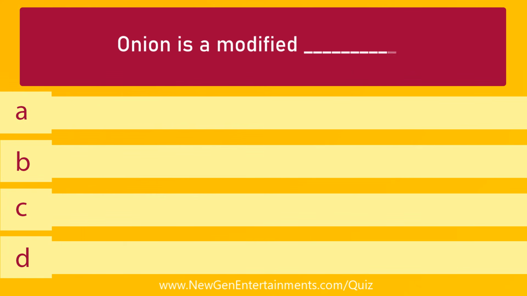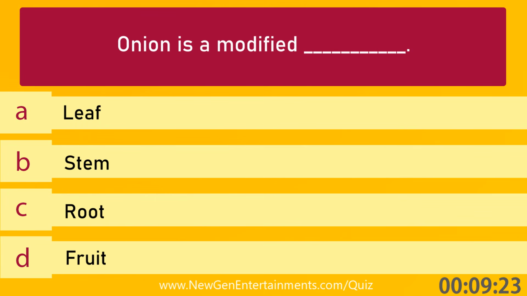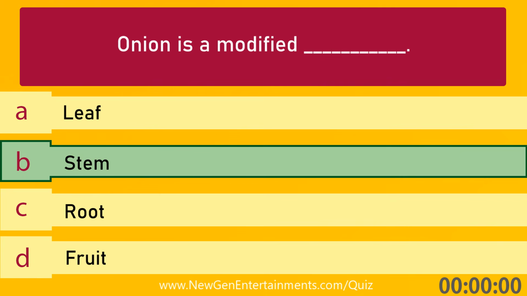Onion is a modified. Options A. Leaf, B. Stem, C. Root, D. Fruit. Answer is option B. Stem.